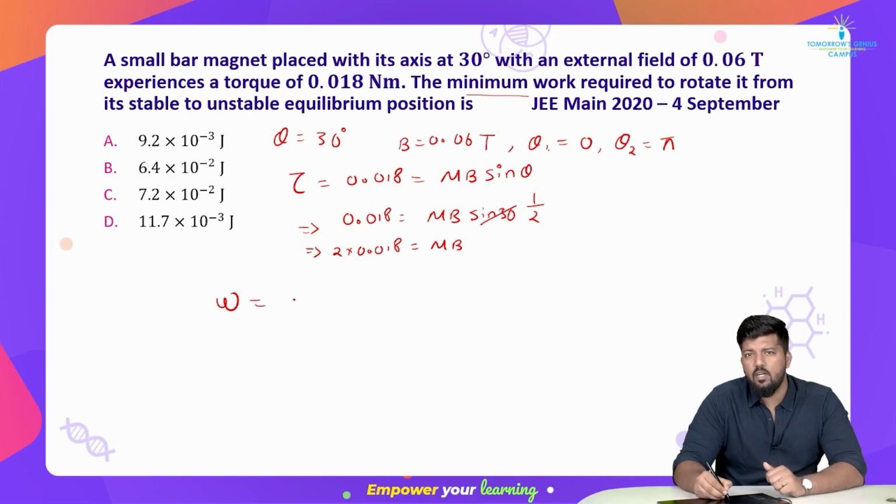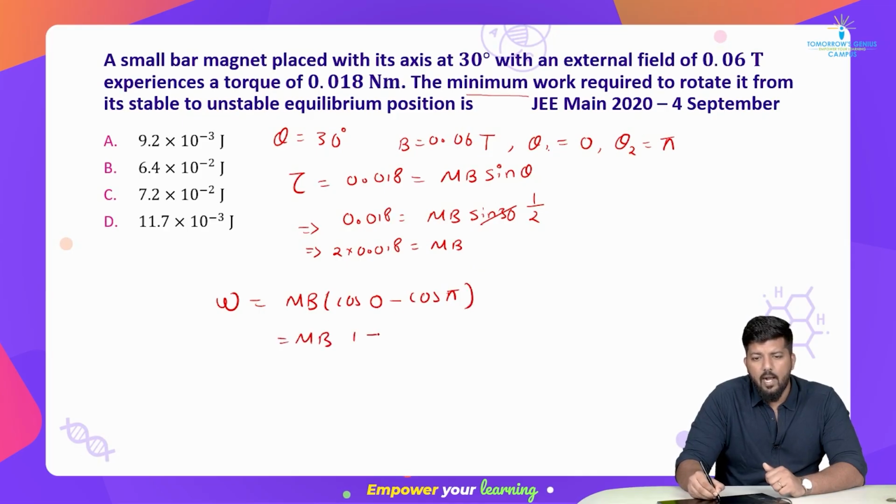W will be equal to mB into cos 0 minus cos pi. Now cos 0 is 1, and minus of cos pi is minus of minus 1. So what will I get? mB into 2.